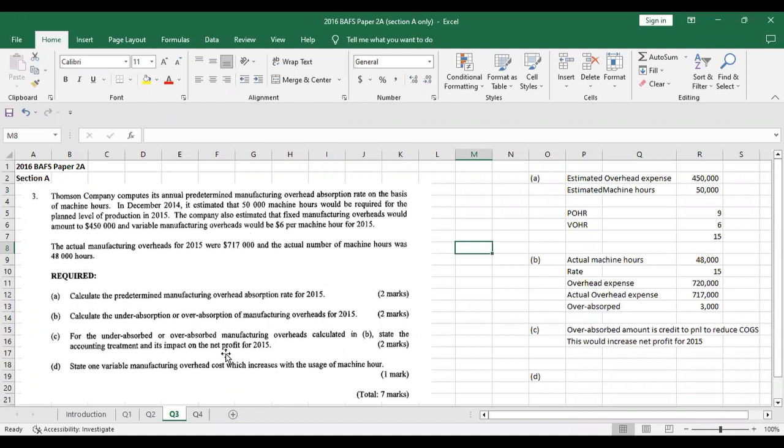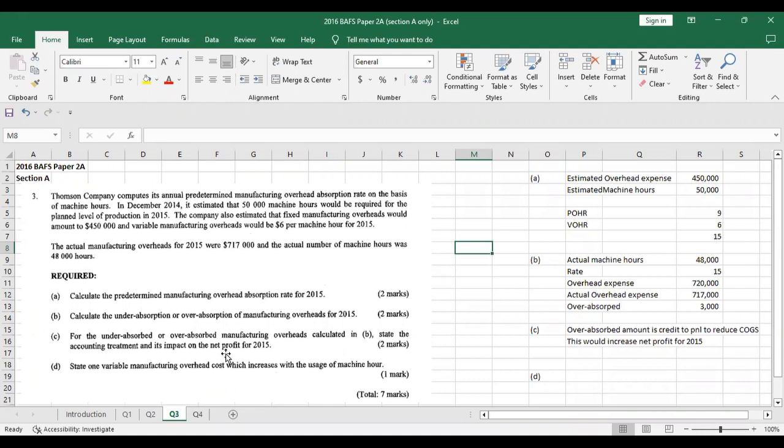Right, so in December 2014, it estimated that 50,000 machine hours would be required for the planned level of production in 2015. So they have already done the estimated calculation for 2015. The company also estimated that fixed manufacturing overheads would amount to $450,000, and variable manufacturing overhead would be $6 per machine hour for 2015. Then the actual manufacturing overheads for 2015 were $770,000, and the actual number of machine hours was 48,000. So they've given you the estimated numbers, and then they have given you the actual numbers.